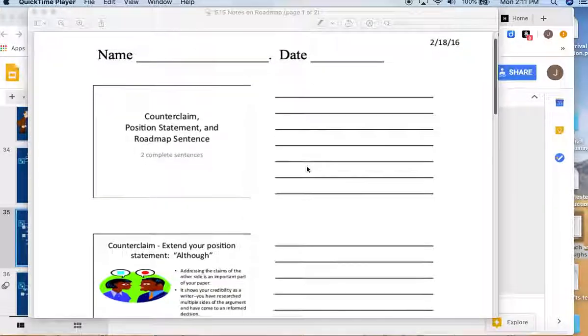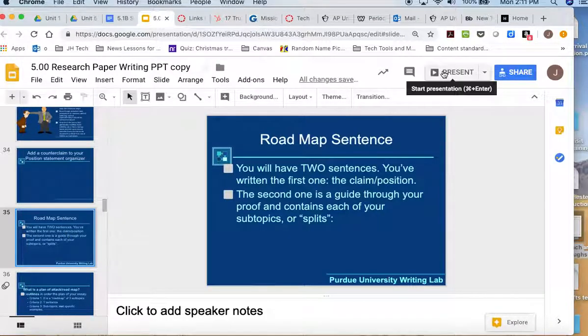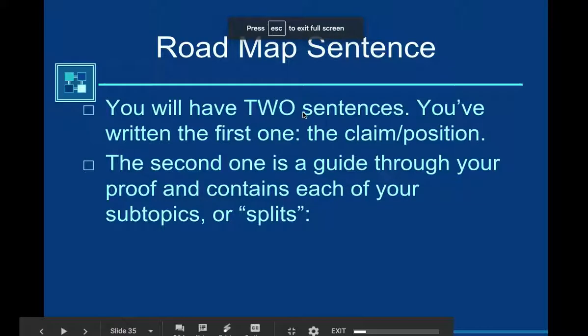You come back to your note-taking sheet, we're going to continue on by talking about our roadmap sentence. So you can continue taking notes on here, and as we discuss things, you can be thinking about how this applies to your personal research paper. So again, the roadmap sentence is going to follow the counterclaim/position statement. So you're going to have 2 total sentences by the end of your work today.